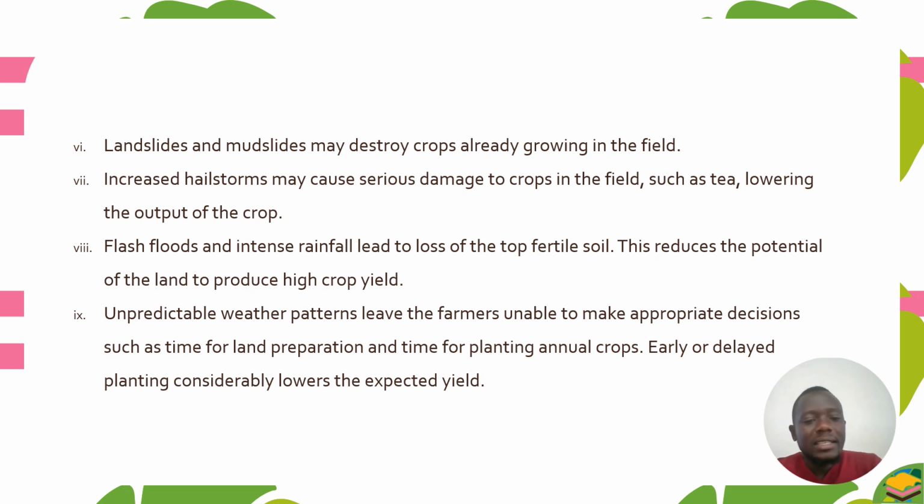And also, unpredictable weather patterns leave the farmer unable to make appropriate decisions. So if the weather patterns are unpredictable, it will not be easy for a farmer to make good decisions pertaining to farming. Such decisions include the time for land preparation and the time for planting annual crops, since early or delayed planting considerably lowers the expected yield.